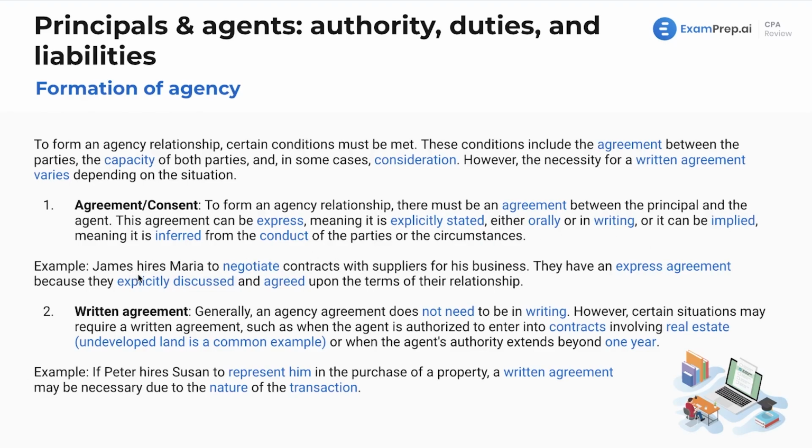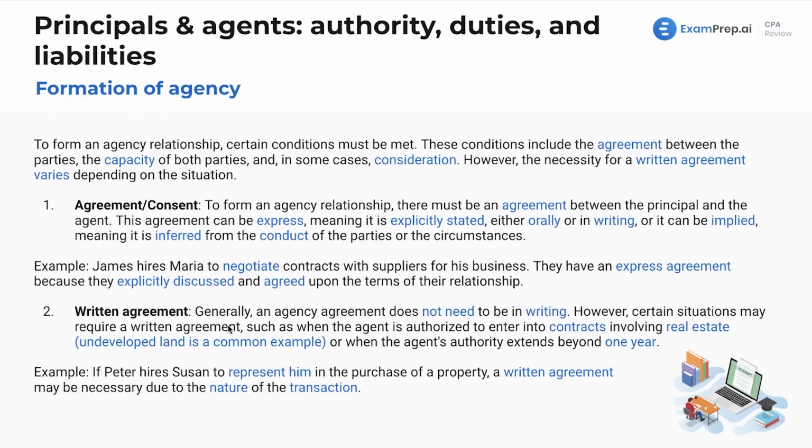Now, for example, here, James hires Maria to negotiate contracts with suppliers for his business. They have an express agreement because they explicitly discussed and agreed upon the terms of their relationship. Now, in this situation, Maria could go and do other things that would be normal in that role, such as finding a new supplier, possibly looking through new product types. That may not be explicitly stated in the contract or the agreement, but Maria still has that within the realm of possibilities. It's generally understood.